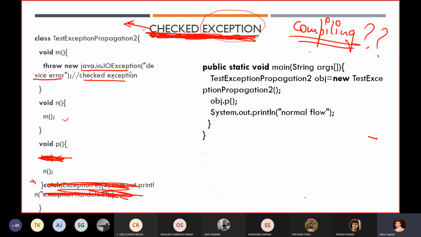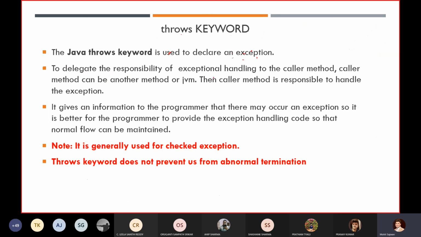So for a checked exception, how can we do this? Using the throws keyword. That is the application of the throws keyword. Using the throws keyword, we delegate the responsibility of exception handling to the caller method.